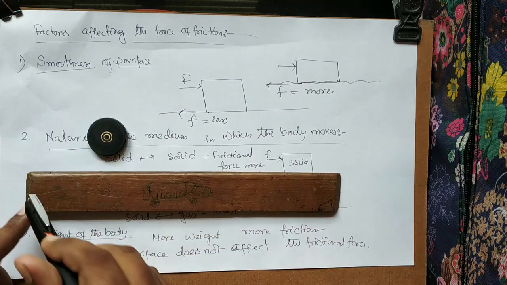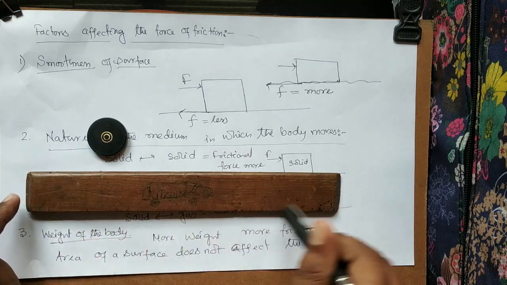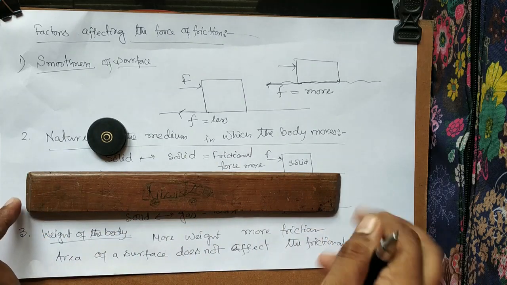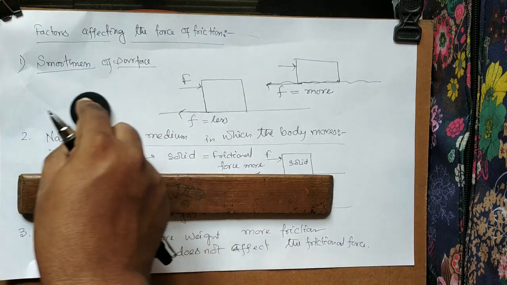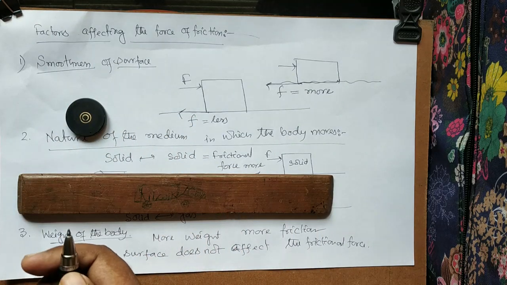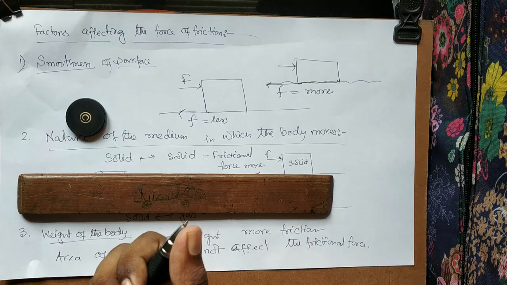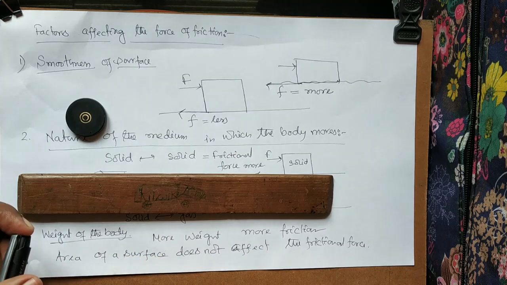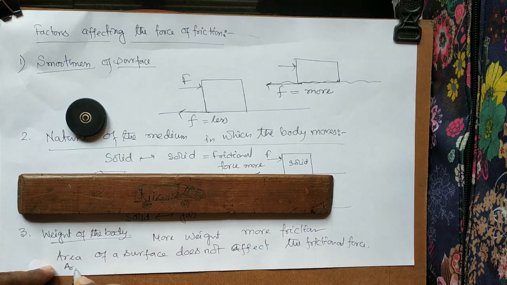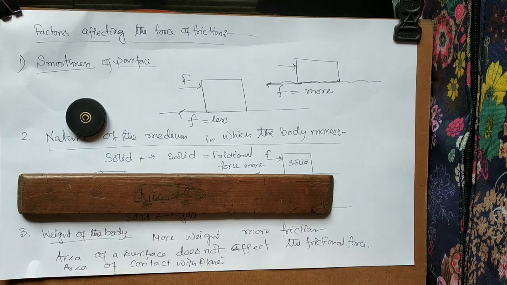You might be thinking, sir, here the contact portion over the surface is more in this case, and in this case the contact is less, but this contact doesn't give any effect on the friction. So the area of contact, area of a surface, or you can say area of contact with the plane, doesn't affect the frictional force.